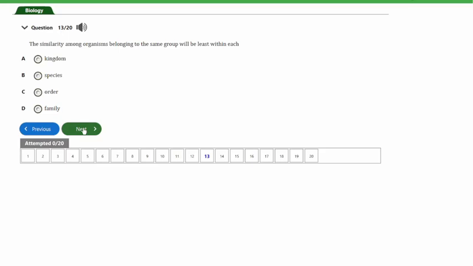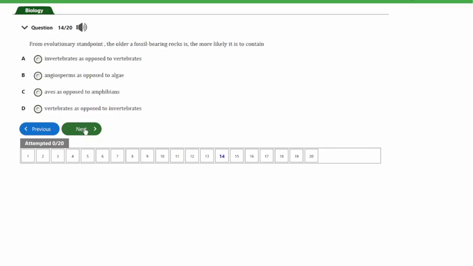So looking at this here, from the highest to the least, we have kingdom, phylum, class, order, family, and then species. Kingdom is the highest of the hierarchy and as such should have the least similarity. So option A is the answer to this question.